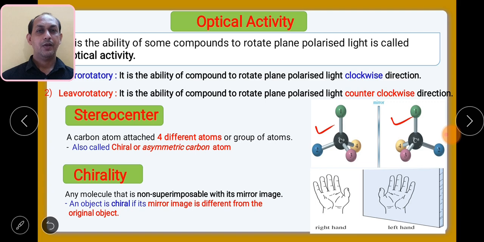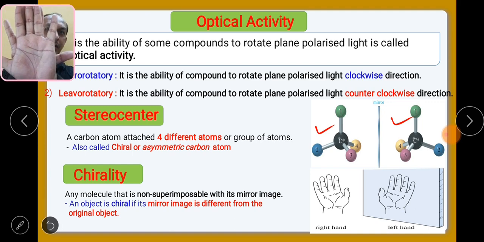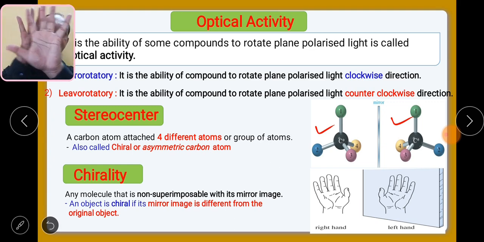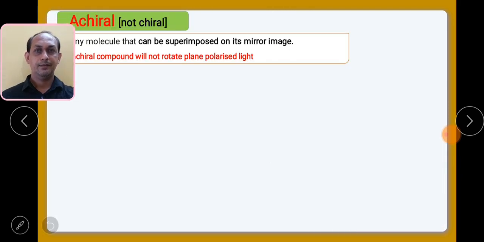Means the original compound and the mirror image, just like our hands, if we try to put them on one another, will not match. So our left hand and right hand are non-superimposable mirror images. This one is superimposable when I put it like this, but this is non-superimposable. So remember this in the case of chirality. I hope you have understood the term chirality.